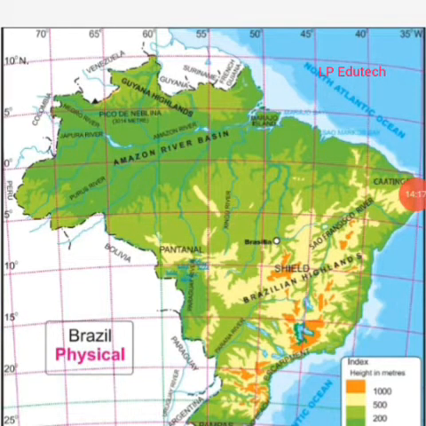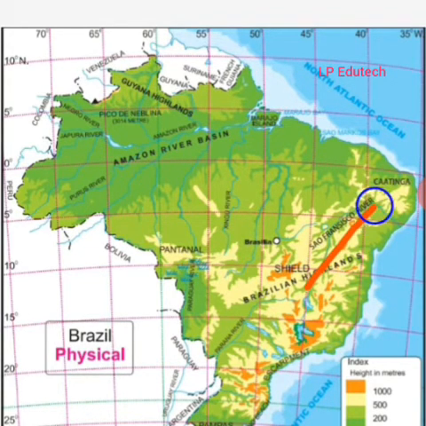The eastern coast receives a large number of smaller rivers. The only major river which meets the Atlantic Ocean here is the São Francisco. In this part we can see this river. Okay, eastern part, coastal and south coast, so the major river is São Francisco. The Brazilian coast is characterized by a large number of beaches and sand dune complexes. The Brazilian coast is protected in some areas by coral reefs and atoll islands.